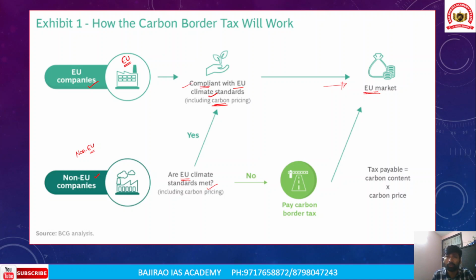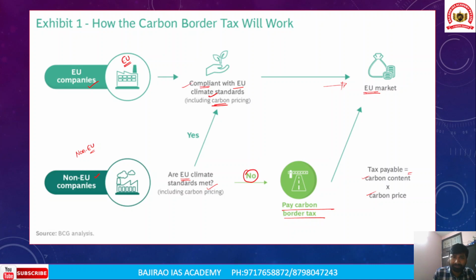However, if they don't meet the climate standards prescribed by the European Union, they have to pay the carbon border tax, and the tax payable is equivalent to carbon content multiplied by the total carbon price.